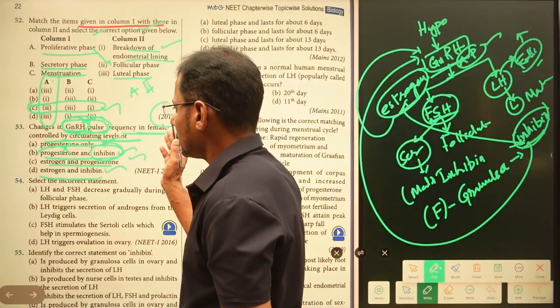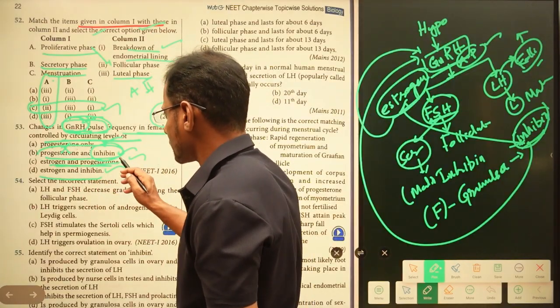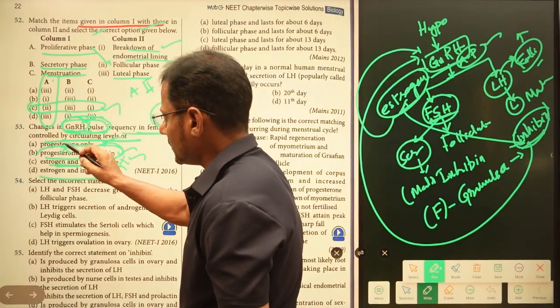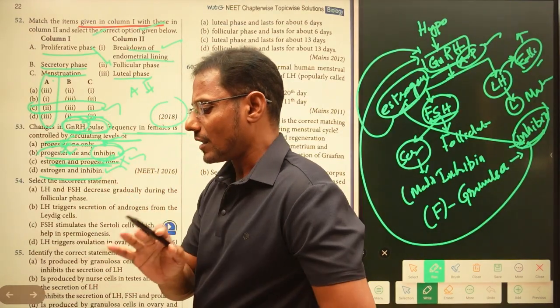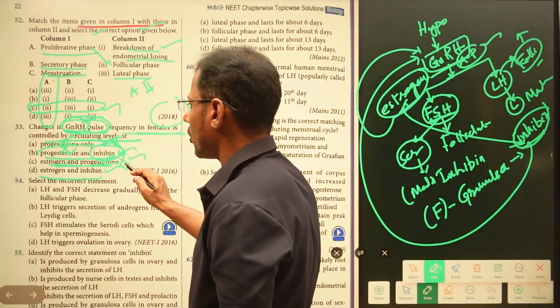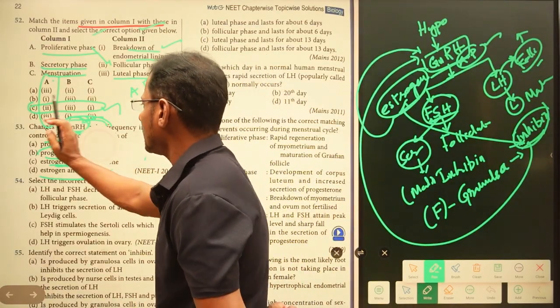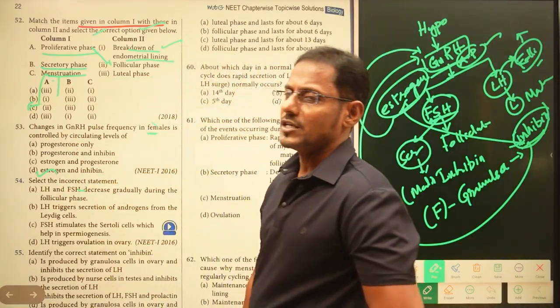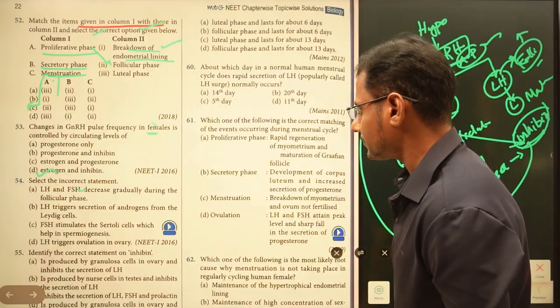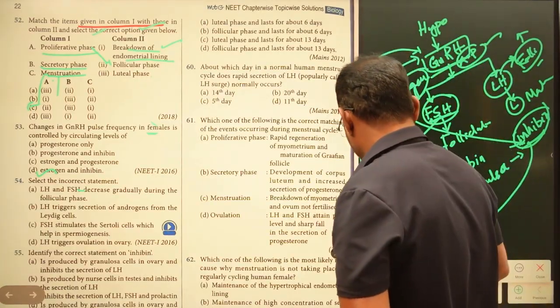Now we will see whether there is an option or not. Estrogen and progesterone, this is also a wrong answer. See here, in these three options you come across progesterone. If progesterone is present in the option, they are wrong options, right? Here we see that estrogen and inhibin is the right answer. And again we will check the next one.